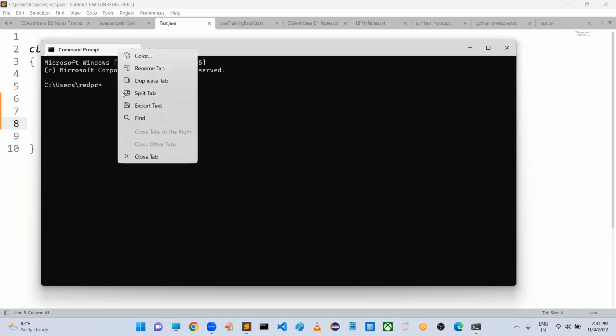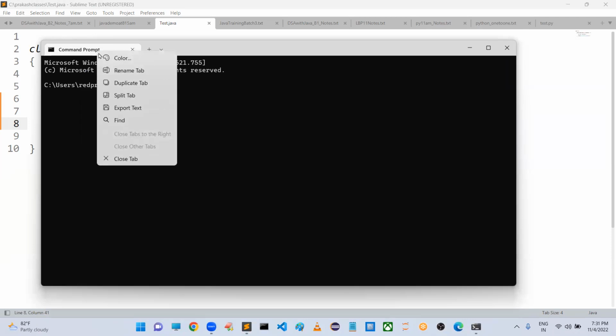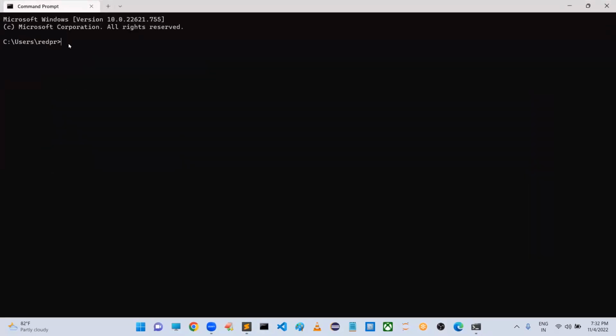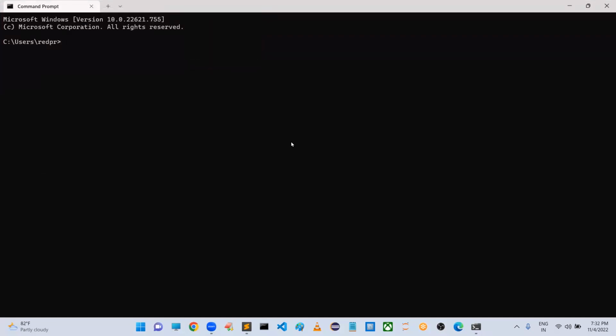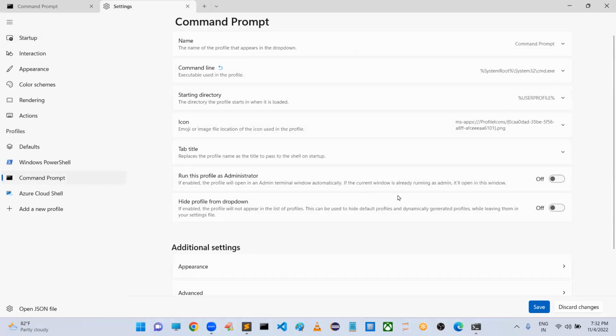So maybe this command prompt settings got changed. So I updated Windows. Maybe it is showing like this. Okay, no issues. So I want to increase font size. Yeah, give me 1 minute, sir.